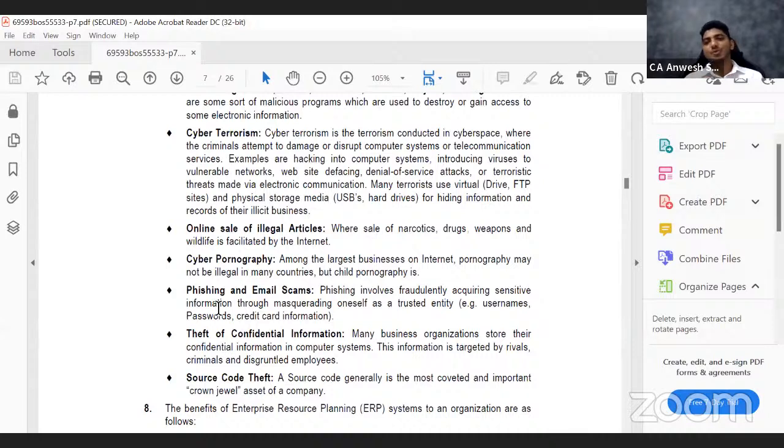The last point is source code theft. Now, what is a source code? All the software has one source code. For example, the Microsoft Office, MS Office, what we see. They have a source code. What you get to use is only the end product, not the source code. If you steal that source code, you can come up with your own software. Instead of MS Office, you can make it as NS Office and start selling it to people. So every company safeguards their source code, because anybody who steals the source code can put up the same company.